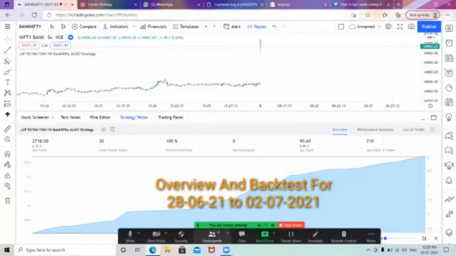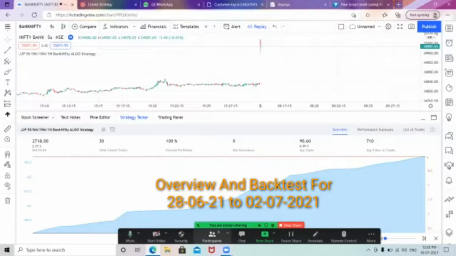Sir, in which segment do we have to trade this, sir? Whether in options or futures? So you can start trading with any. If you are a futures trader also, you can start trading, and an options trader can also start trading. We will be making this strategy, and we will be setting this strategy for the algo system. That means you can easily take trades with automated trade entries.